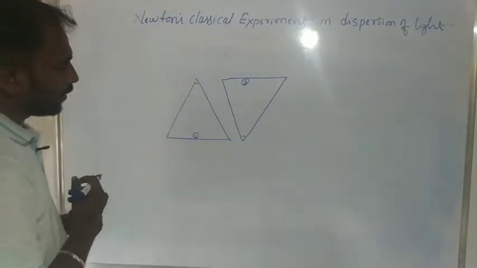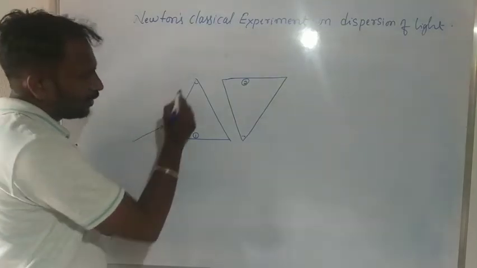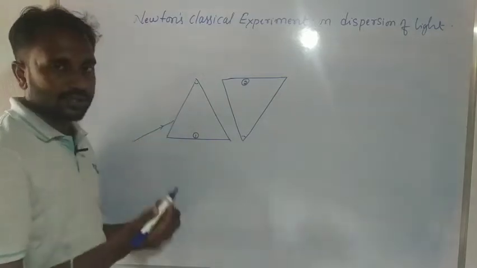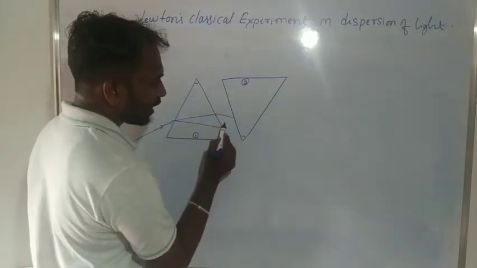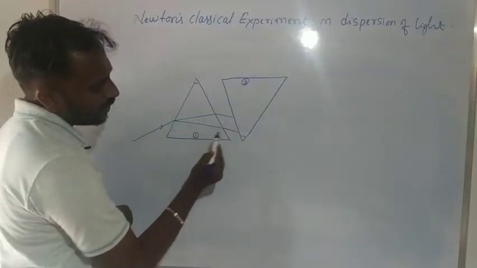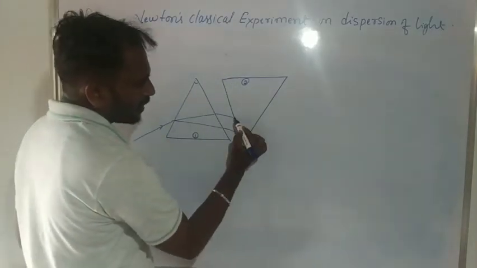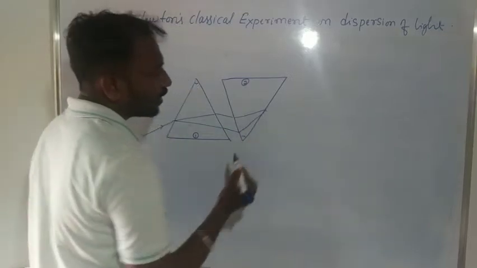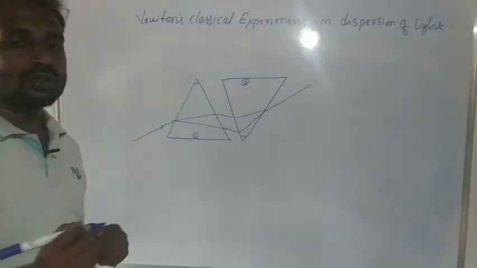Whenever white light enters the first prism, what happens? Here we get the dispersion phenomenon. It means we get 7 constituent colors; the emergent light rays have 7 constituent colors. When these 7 constituent colors enter the second prism, what happens? These 7 constituent colors recombine. Then finally we get white light.